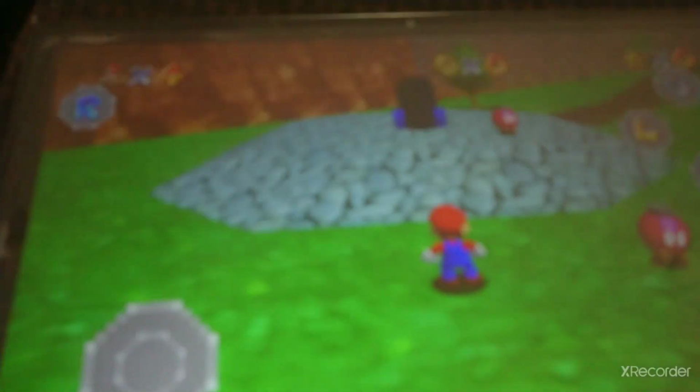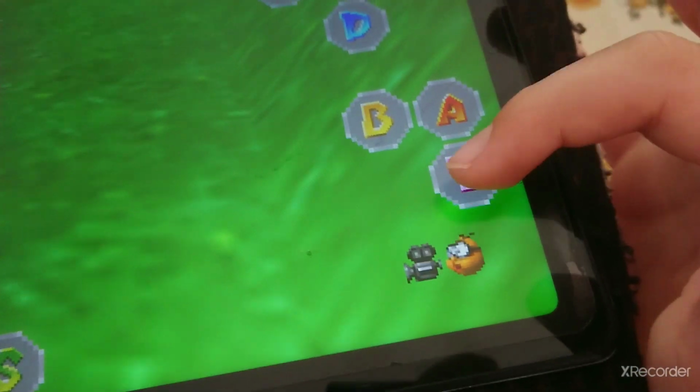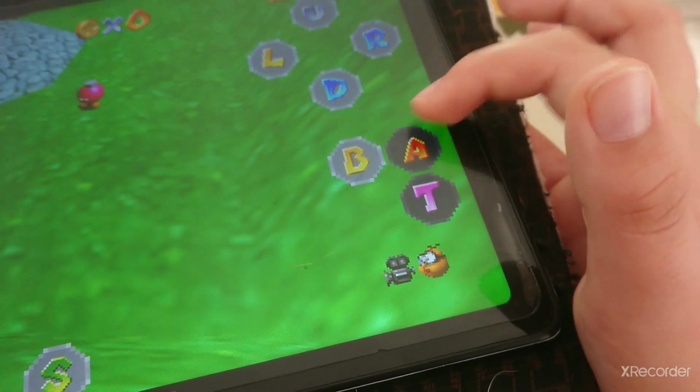Oh, and just so that you know, guys, if you don't know what long jump is, to long jump while you're running, do this. And if you do it, it looks like this.